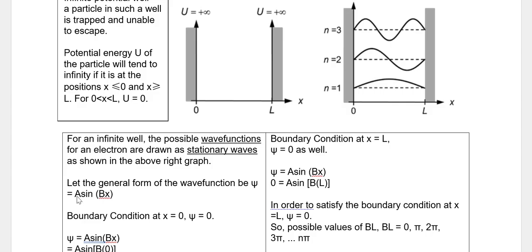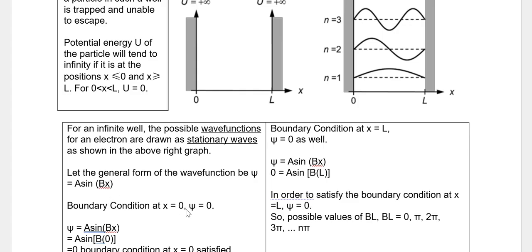A is the amplitude of the wave function, which theoretically has no meaning. We might remember the front part where we talked about the wave function. But it does represent the amplitude of the wave function. Then sine bx: this b here is something like the omega that you learn in your simple harmonic motion or in your waves. Not very dissimilar from the omega.